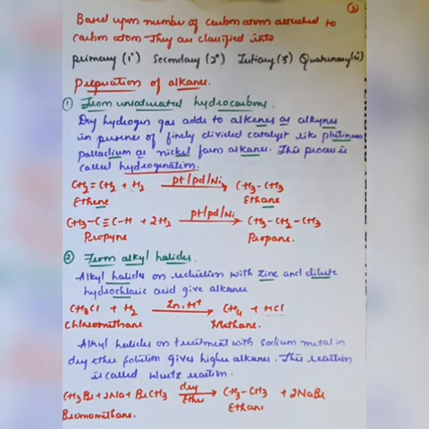Further, one more example: alkyl halides on treatment with sodium metal in dry ether solution give higher alkanes. Higher alkanes means a longer chain of alkanes, and this reaction is called Wolff's reaction. This is very important. This can be asked for 1 mark.